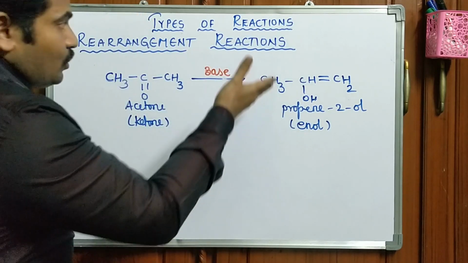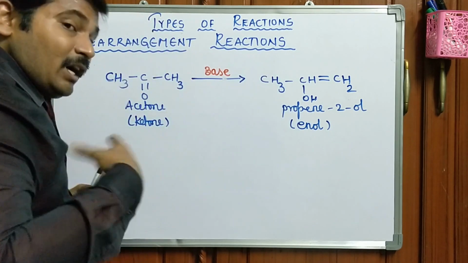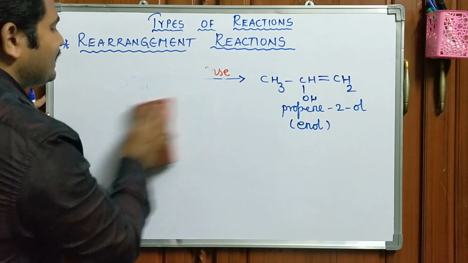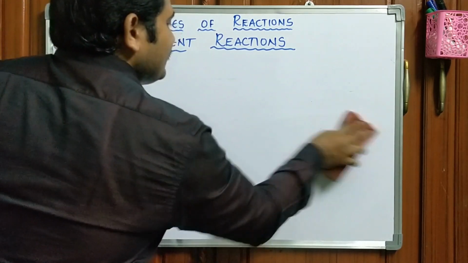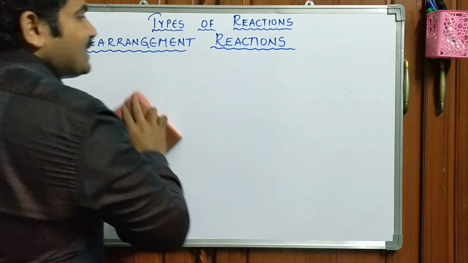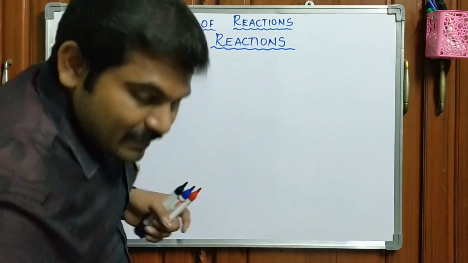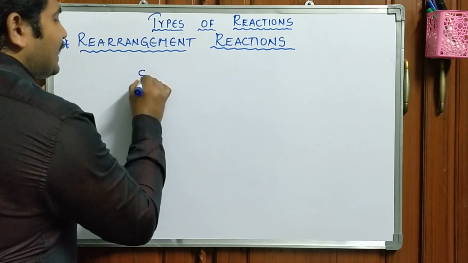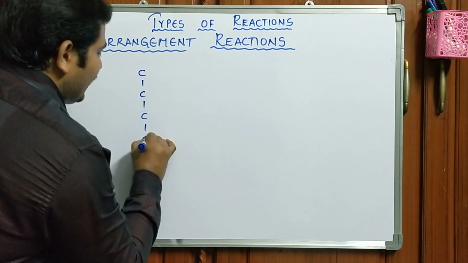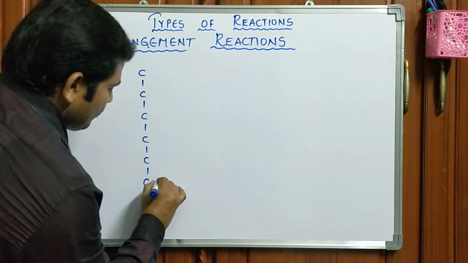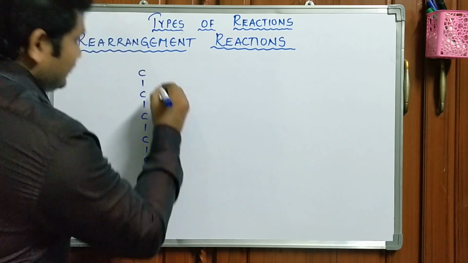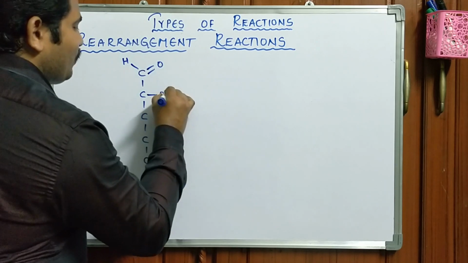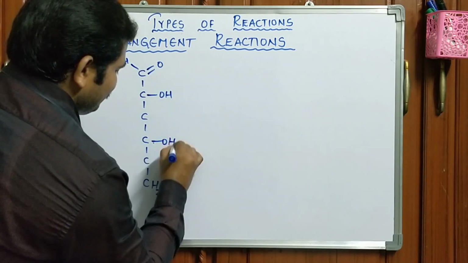Okay, so under this one we can also see another popular example. You can see this type of reaction in the subject called biochemistry, in the chapter called carbohydrates. A six-carbon carbohydrate. Usually you may get an idea about this molecule.